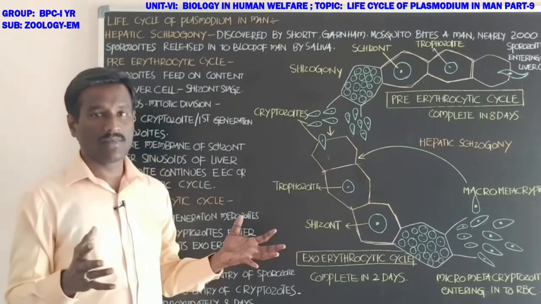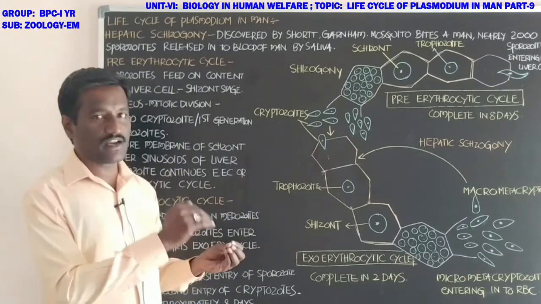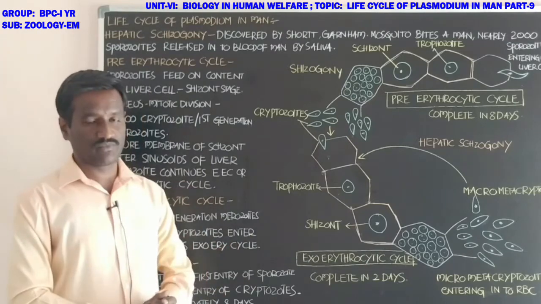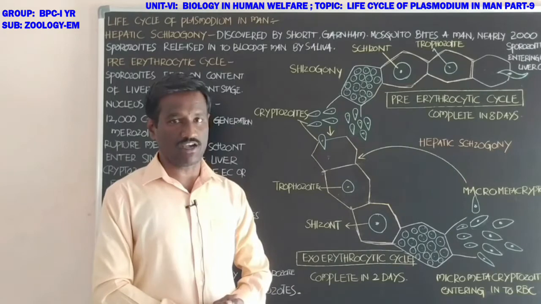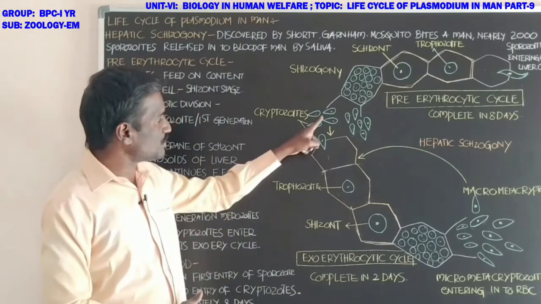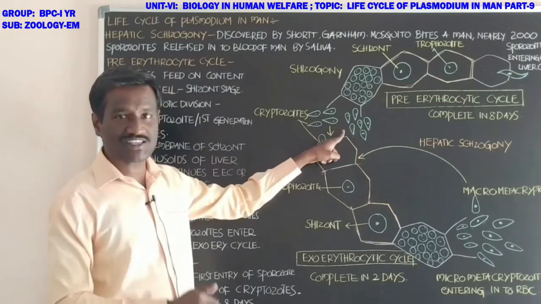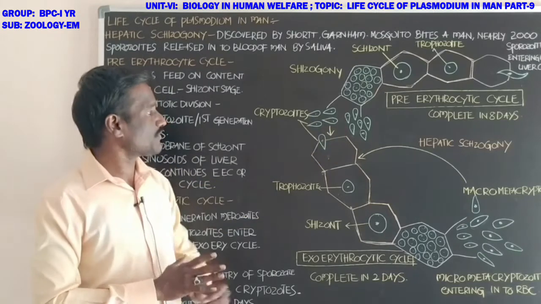Arteries and the portal vein open into these sinusoids. Sinusoids are cavities, canals, channel-like arrangements. The cryptozoites enter into the sinusoids of the liver.